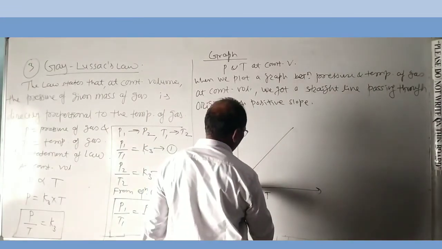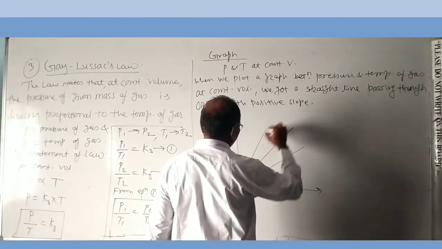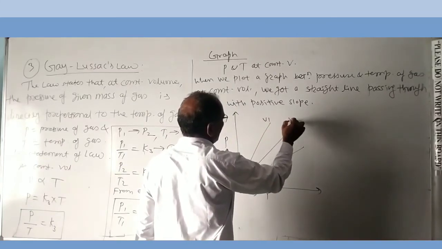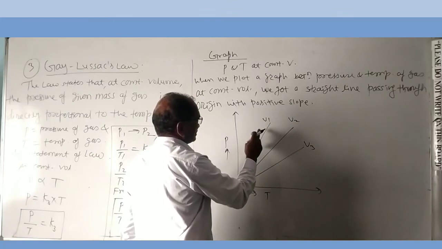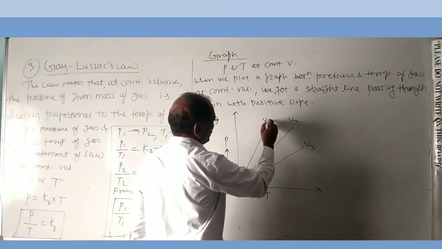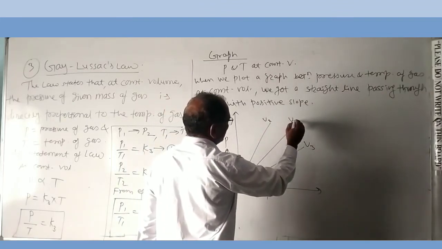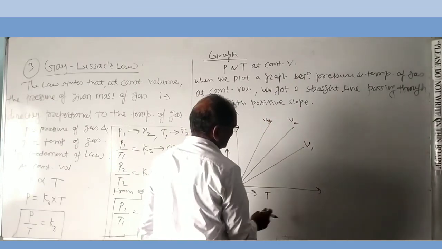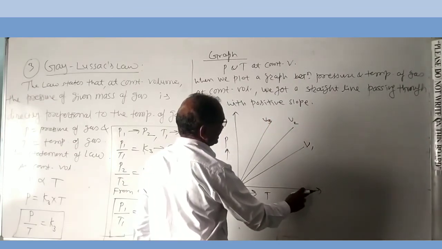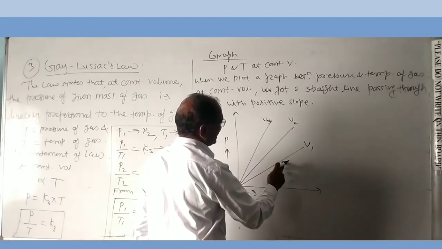When we plot a graph of pressure versus temperature, we get a straight line passing through the origin, right? Suppose there are three different graphs, V1, V2, V3. As the temperature increases, volume increases.